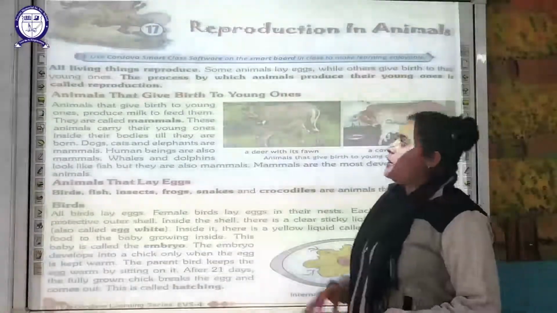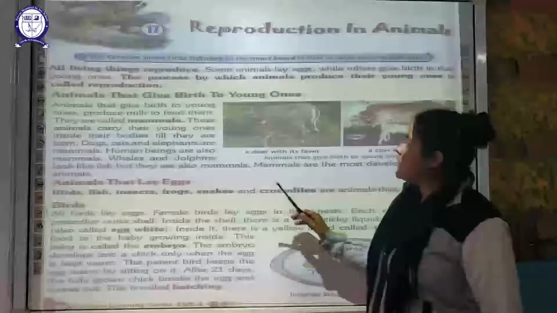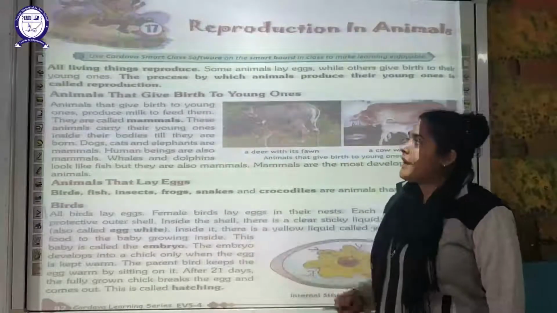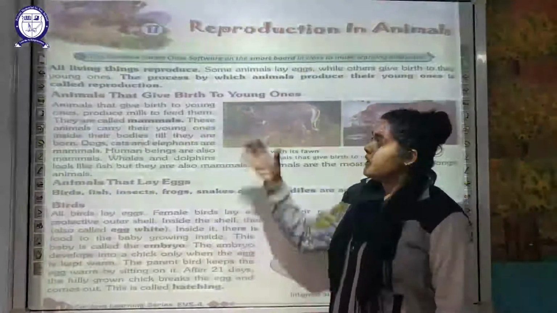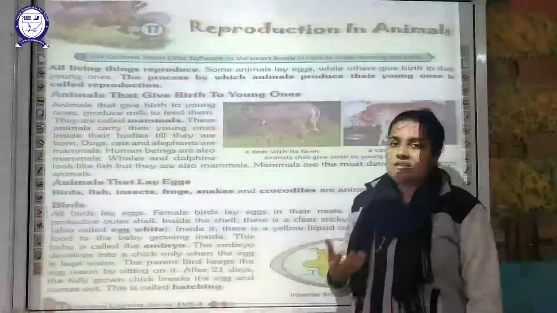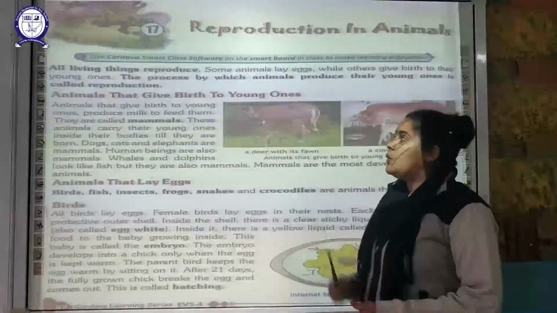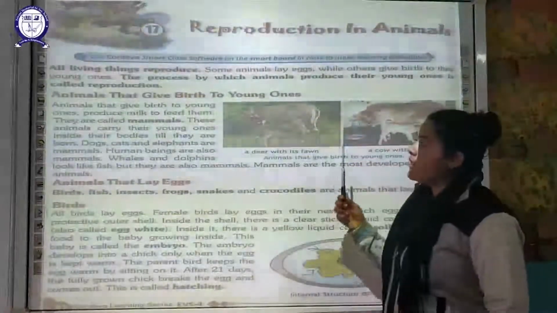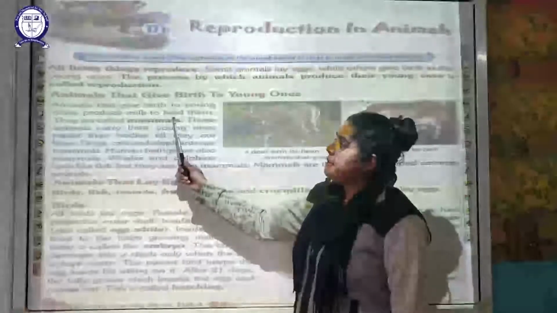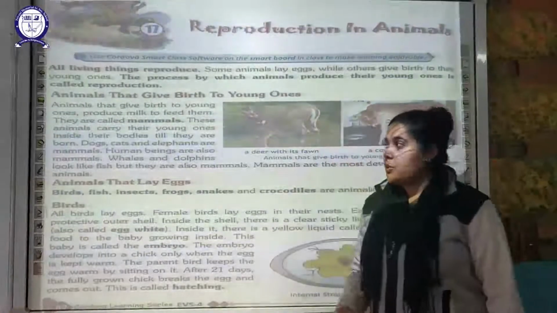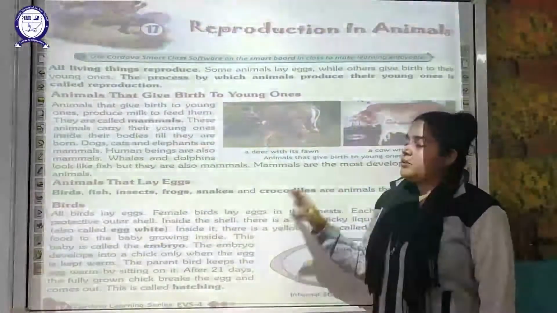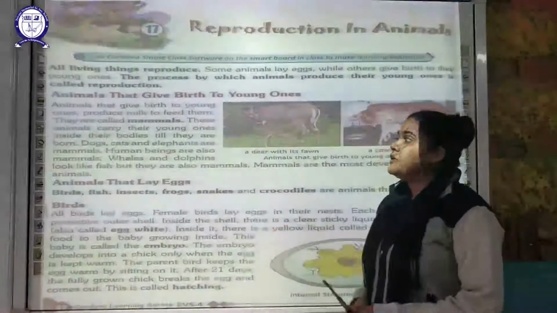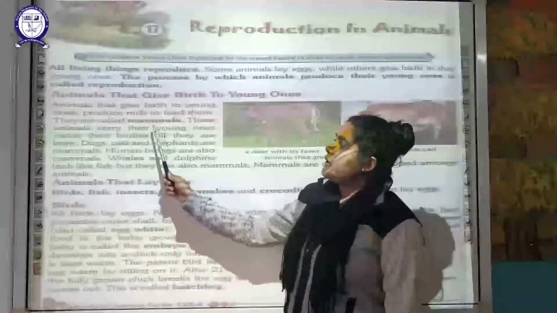First of all, you can look at the diagram here also. The animals that give birth directly to young ones have one specific feature: they produce milk so that they can feed their young ones. So those animals which give birth to their young ones and produce milk to feed them are called mammals.